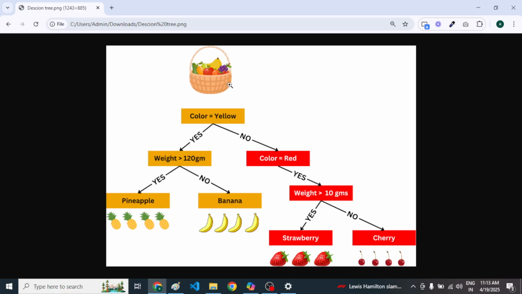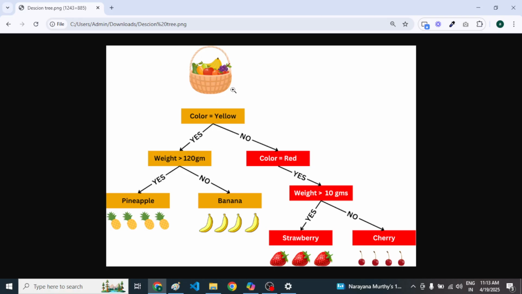We can also see it from the perspective of Gini impurity. We have mixed fruits inside: bananas, cherries, pineapples, strawberries. That means the impurity is high, so Gini impurity is high.